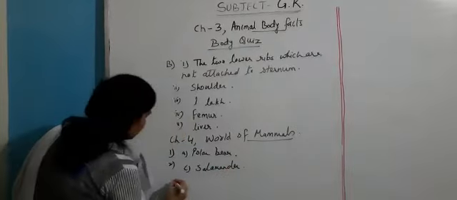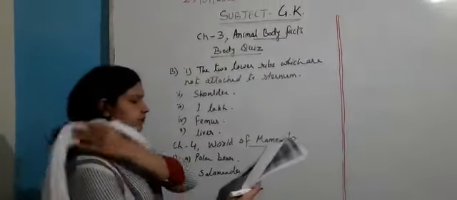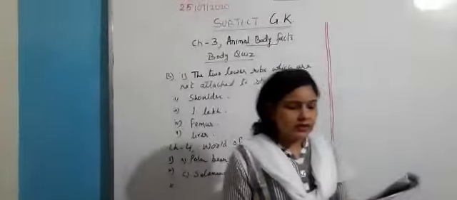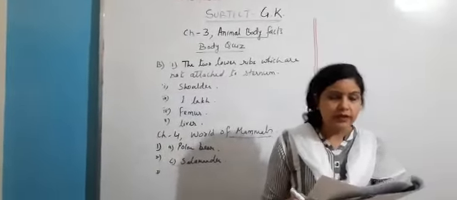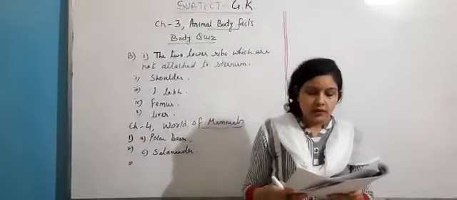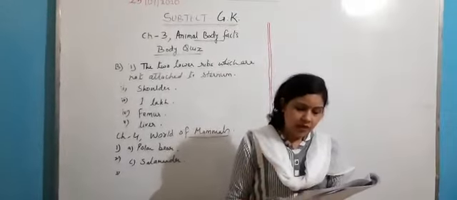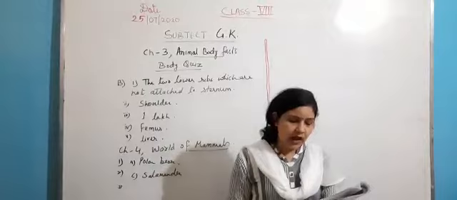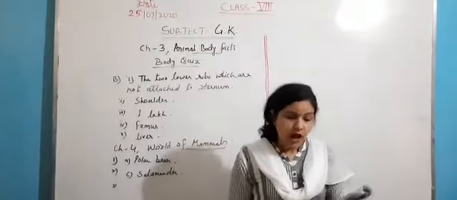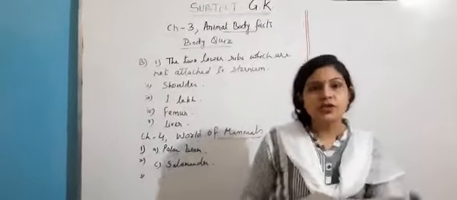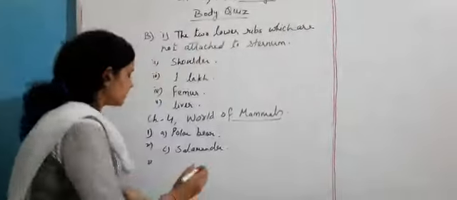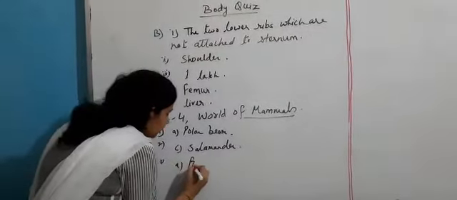Third question, which characteristic is common to both mammals and bird? Okay, some characteristics are common in between two classes. A is four-chambered heart, B gizzard, and C both A and B. No, answer only is A, four-chambered heart. Both birds and mammals possess four-chambered heart.